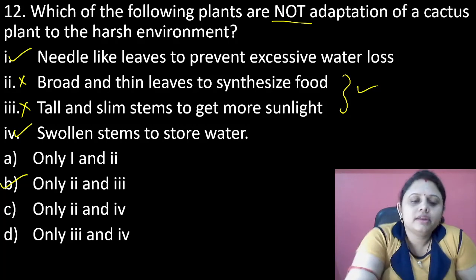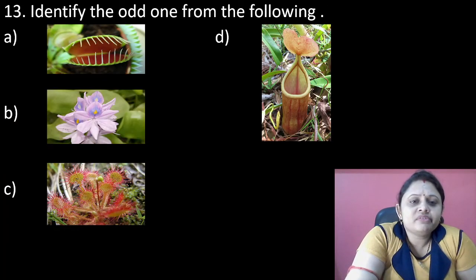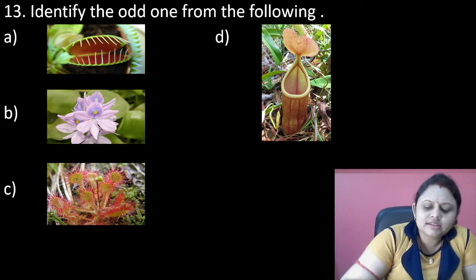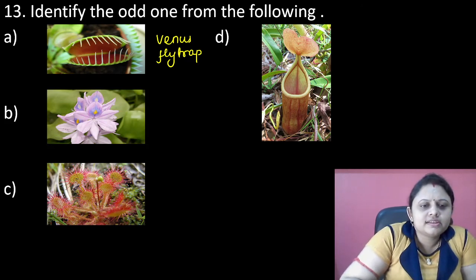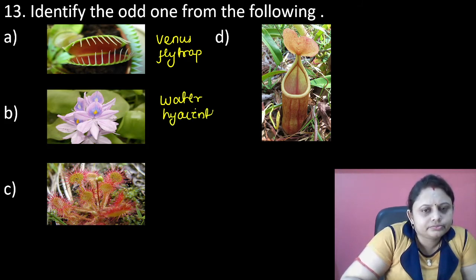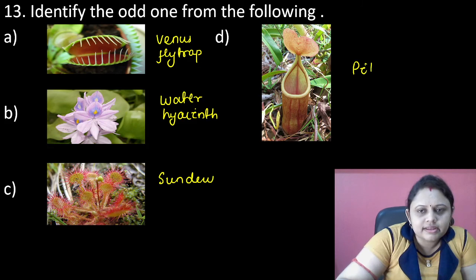Clear? Next question. Identify the odd one from the following. So this one is Venus flytrap. Okay. This one is water hyacinth. Okay. This one is sundew. And this one is pitcher plant.